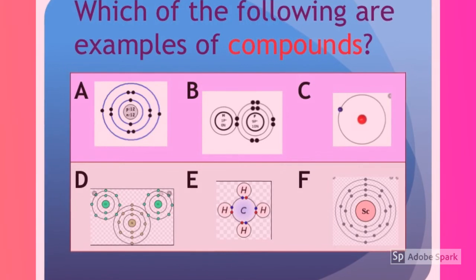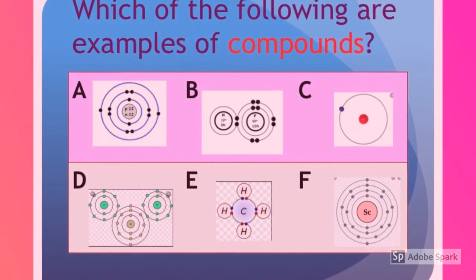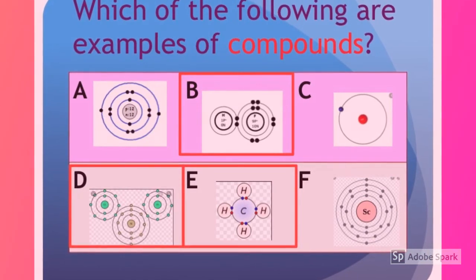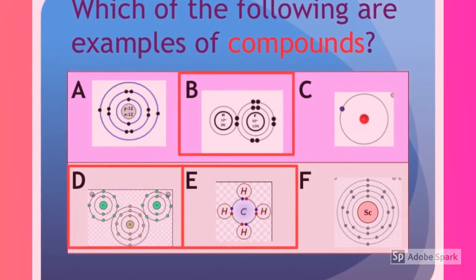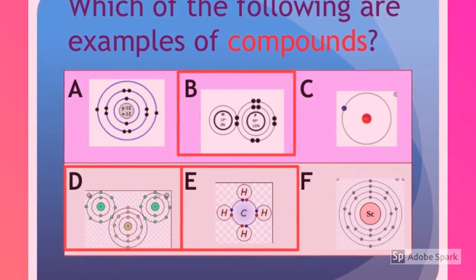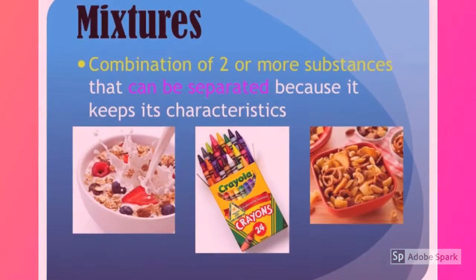Which of the following are examples of compounds? B, D, and E are all compounds because they have 2 or more different elements joined together.